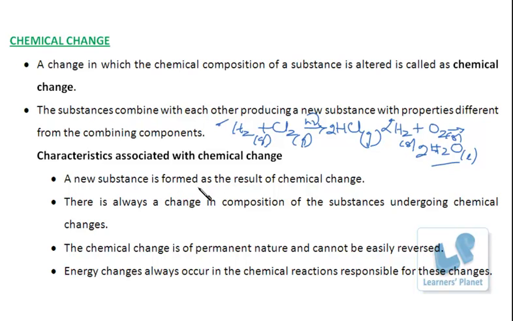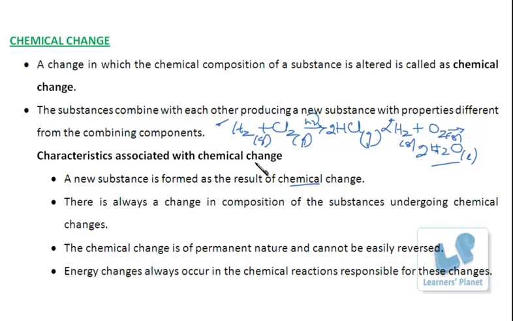Now the characteristics associated with chemical change. A new substance is formed as a result of chemical change. There is always a change in composition of the substances undergoing chemical change. The chemical change is of permanent nature and cannot be easily reversed.